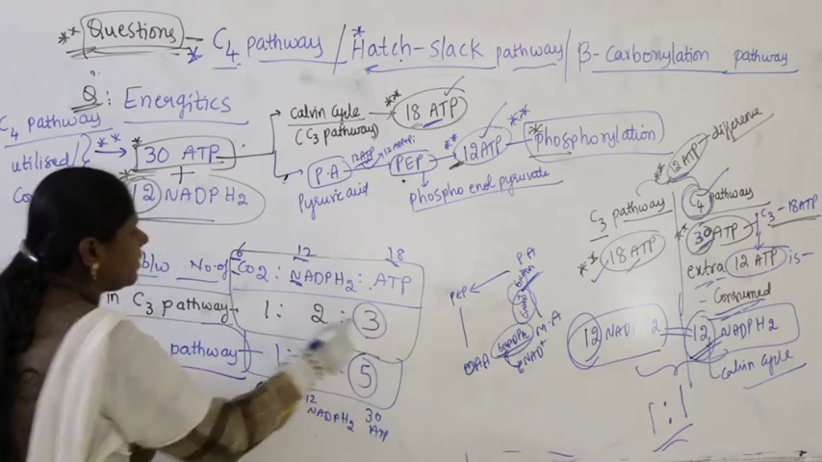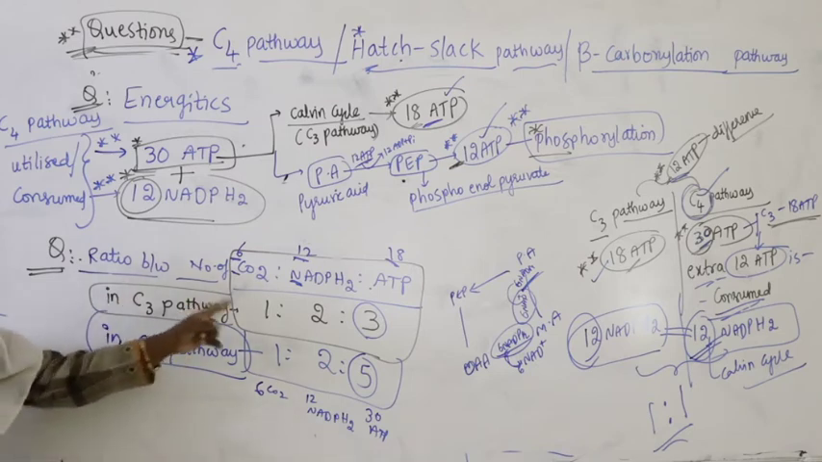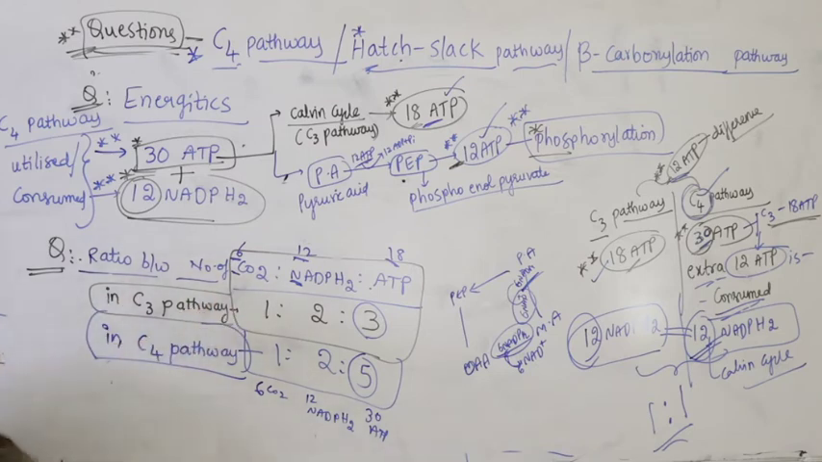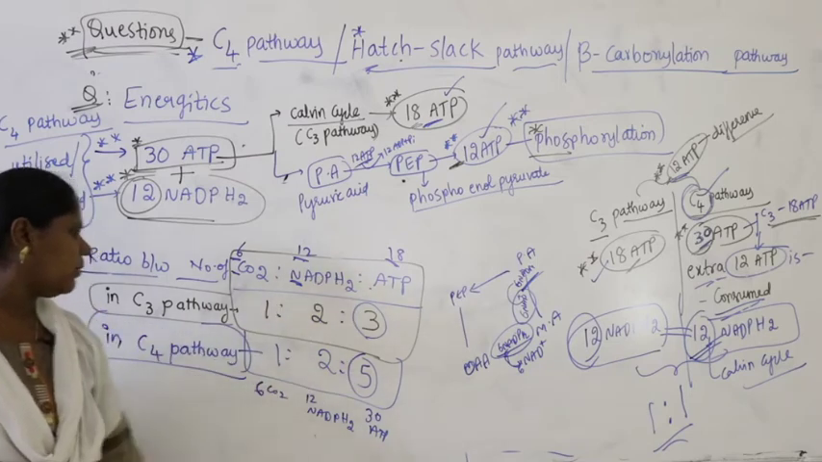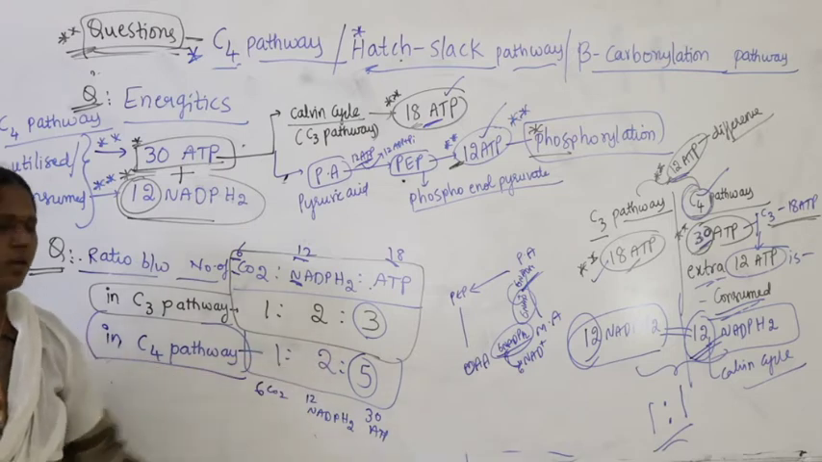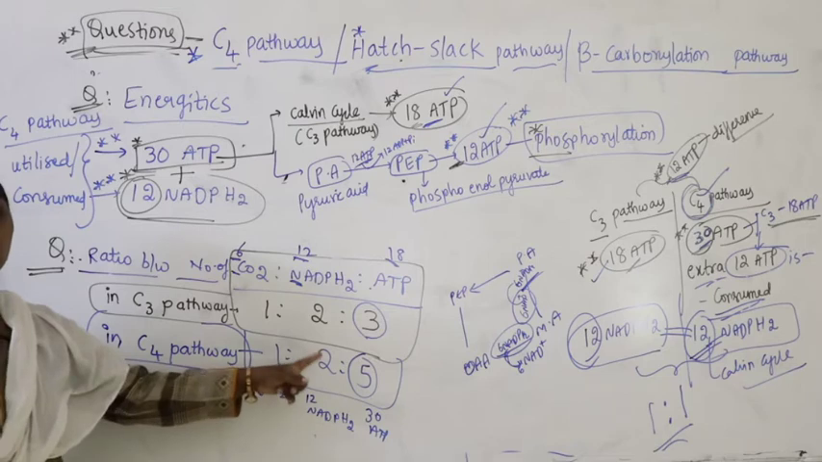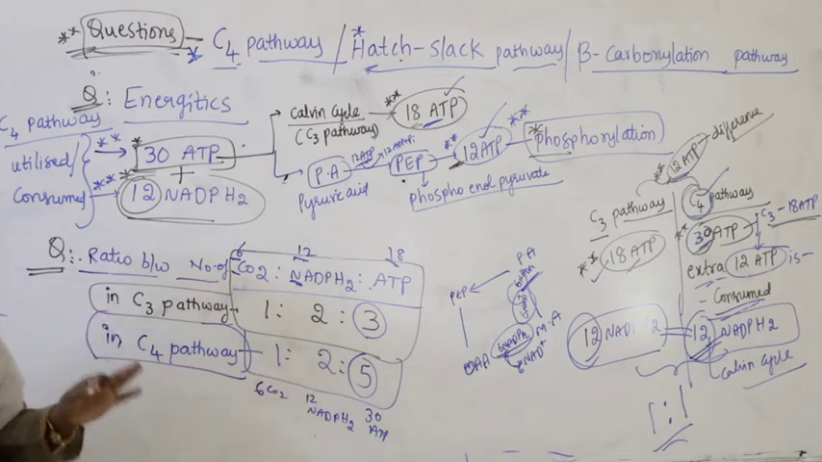So, 5 is the only difference here and 3 is the C3 difference. You have to remember both. As per the question, you have to choose the right option. For the number of CO2, NADPH2, ATP in the C3 pathway, the ratio will be 1:2:3, but if the question mentions the C4 pathway, the ratio will be 1:2:5. Very important questions which you have to remember. So, this is what we call the C4 pathway. Now, let us continue with the next pathway.